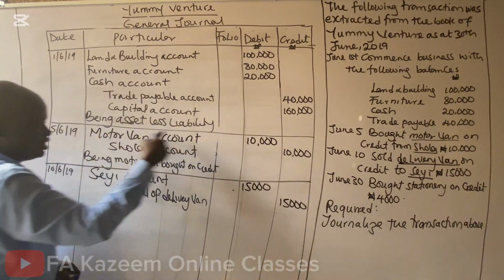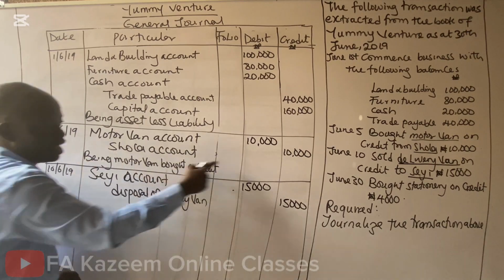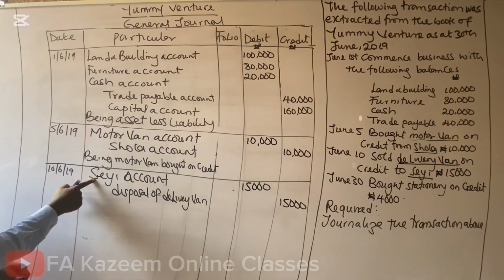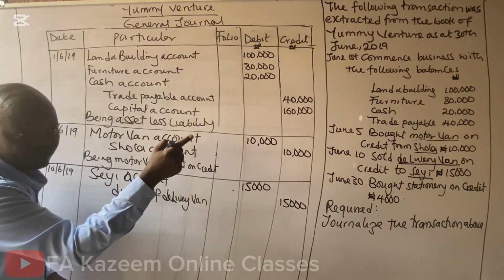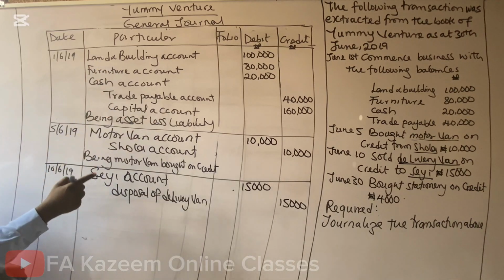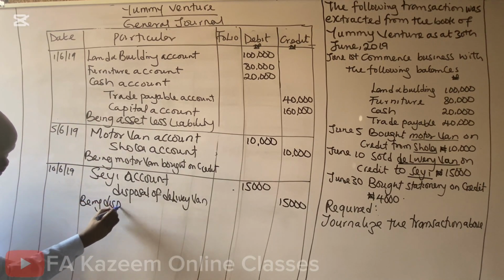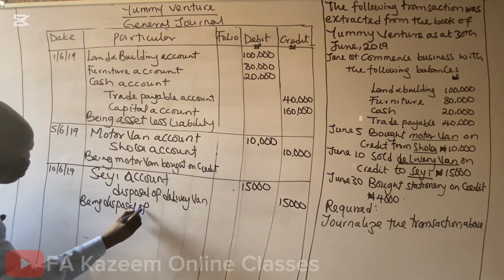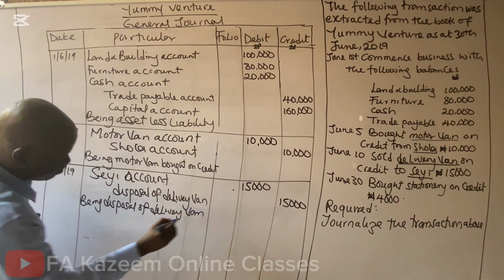Like this one now. They receive motor van, debit motor van. Who is giving the motor van out on credit? Shola. Credit Shola. Here, debit Sheyi for receiving the delivery van and credit the delivery van account for an item going out from Yomi Venture. Bill, disposal of delivery van. That's the narration.